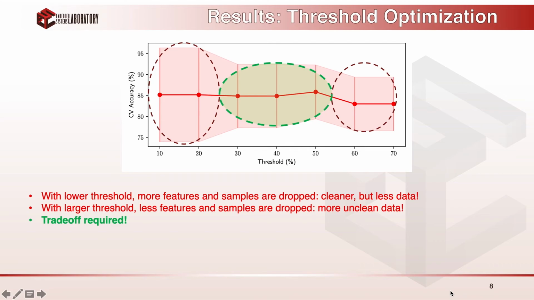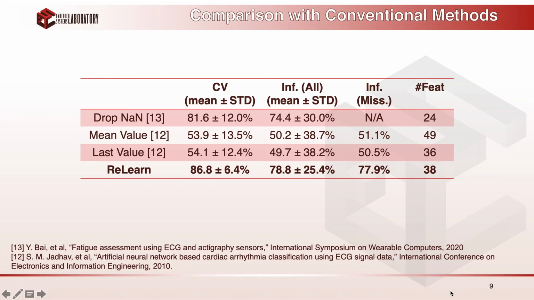We have compared ReLearn with several traditional remedies used to deal with missing data, such as dropping missing values or using mean value or last values as the data imputation technique and so on.